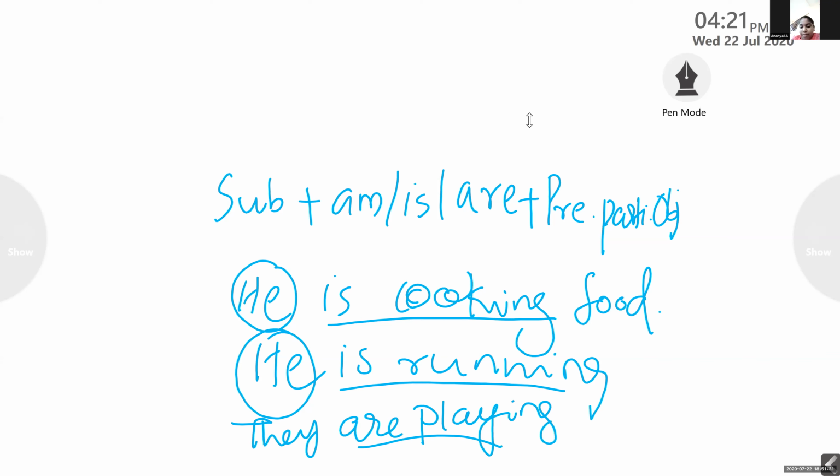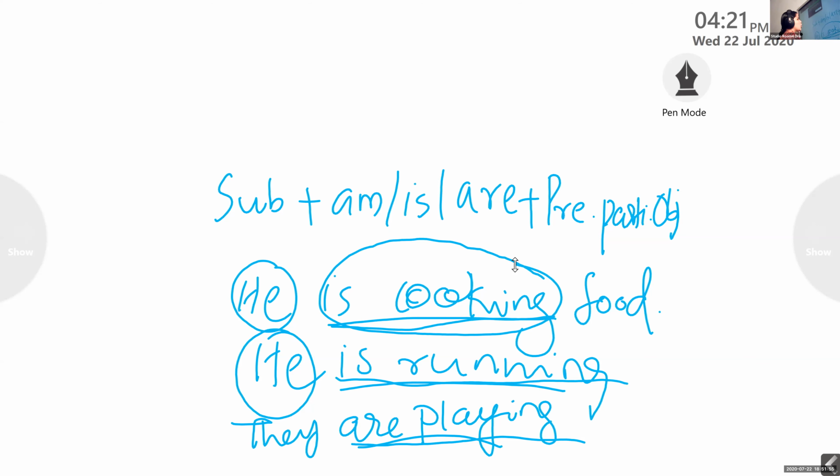So you are able to identify the finite verb in all these three sentences, isn't it? So is cooking is a finite verb in the first sentence. Is running is a finite verb in the second sentence. Are playing is the finite verb in the third sentence because it shows the tense form. Is cooking shows the sentence is given in present continuous. Are playing shows the sentence is given in present continuous. He plays. Finite verb. He plays cricket. Finite verb.